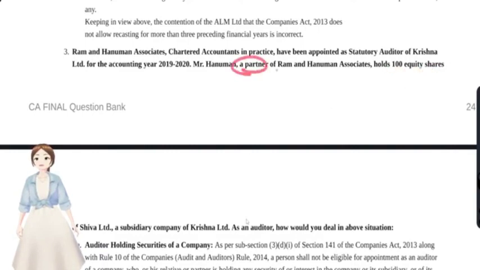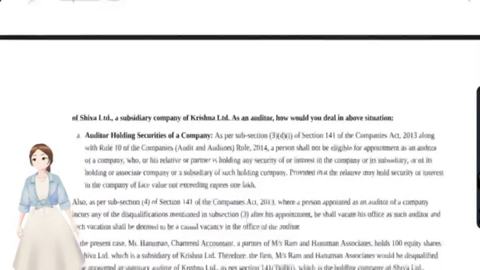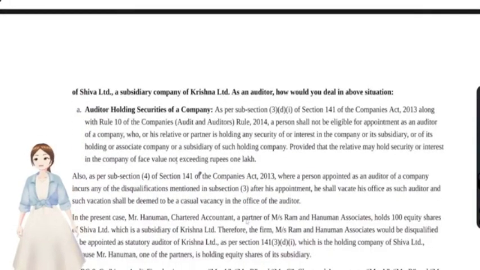You see here the partner is holding the equity shares. Would this firm be eligible to be appointed? No, it would not be eligible to be appointed as an auditor because the partner is holding 100 equity shares. You see, the relaxation was given for the relative to hold up to 1 lakh, right? That too with the face value of 1 lakh, but not for the partner. The person or the partner shall not hold equity shares in the company, subsidiary, holding, associate, or subsidiary of that holding.